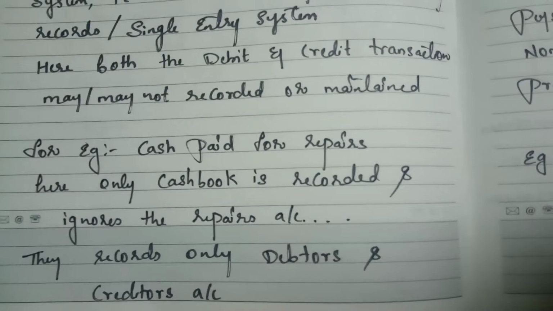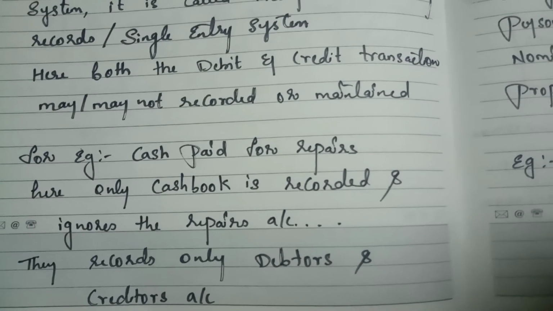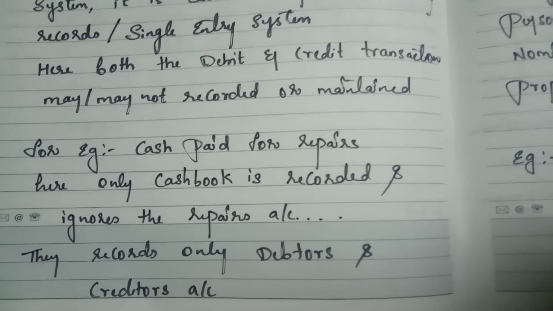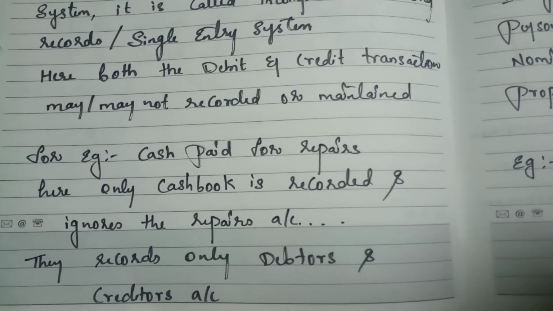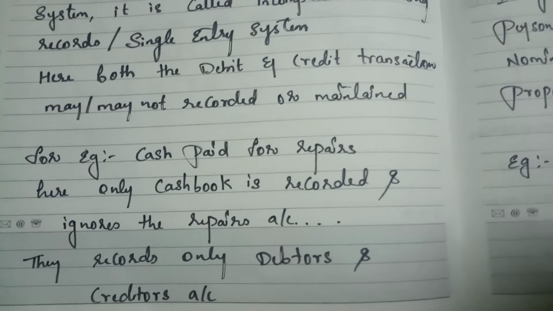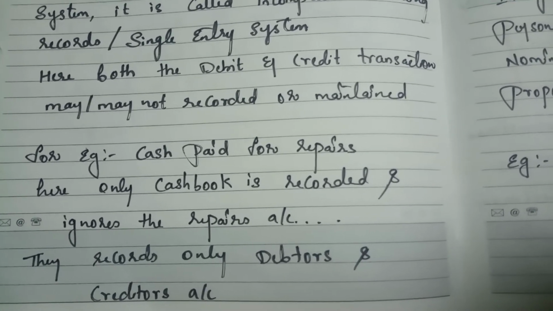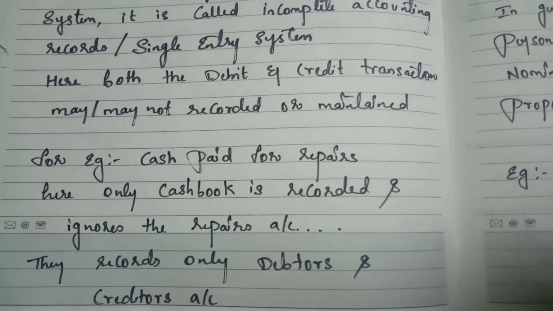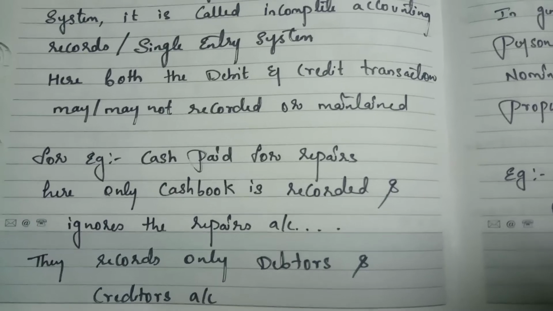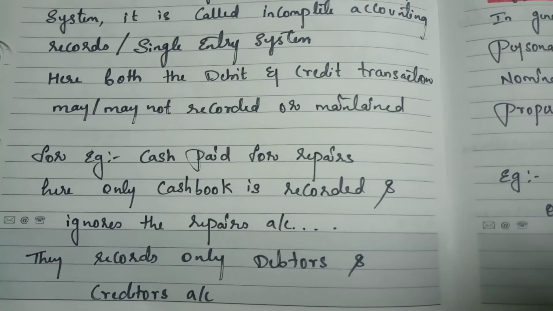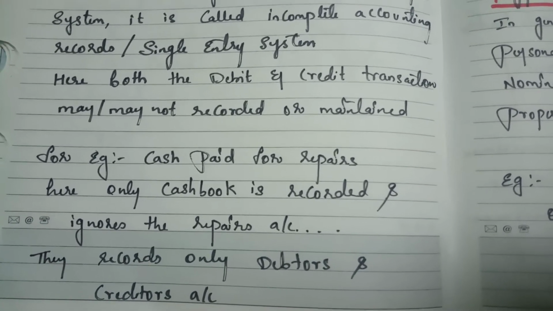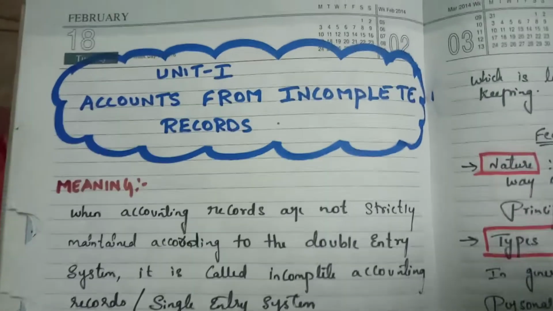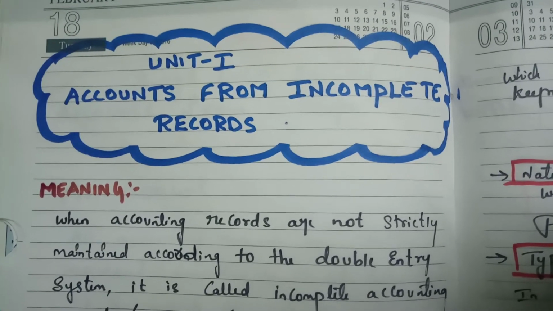Who is called a debtor? When you make any credit sales, then a debtor comes into existence. Who is called a creditor? When you purchase any goods on credit, then a creditor comes into existence. Even under the single entry system, these two records are maintained. Okay, is it clear with the single entry system? The single entry system does not give any proper information regarding the financial state. It gives incomplete information. That is the reason we call it accounts from incomplete records.